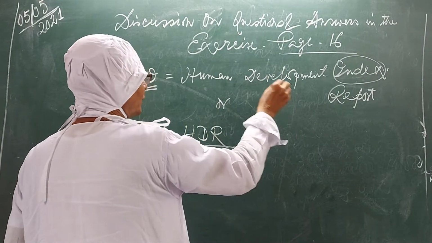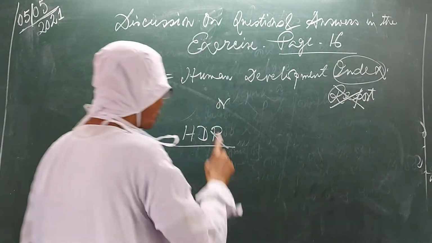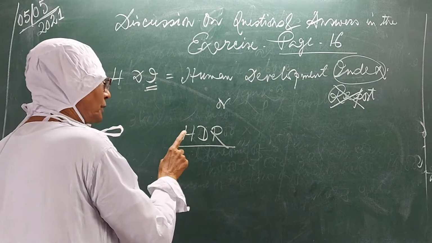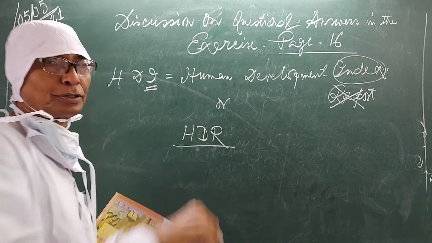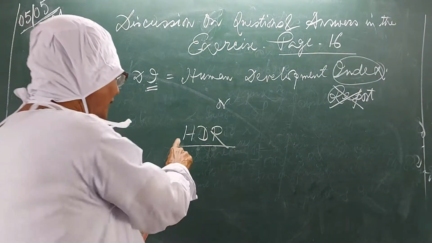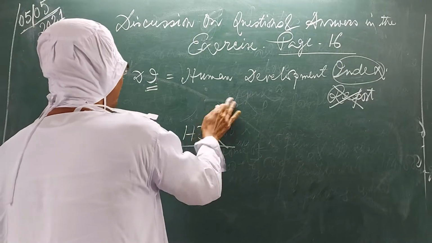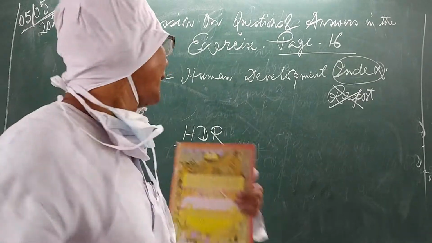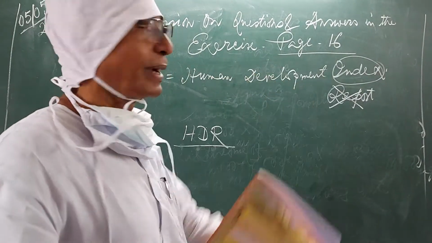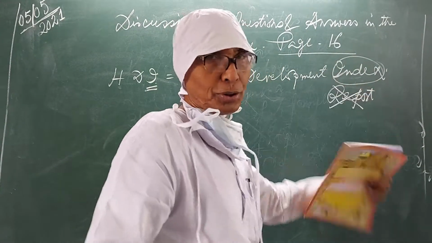On the basis of Human Development Index, the Human Development Report is prepared by UNDP. So HDR is the Human Development Report, and HDI is equal to Human Development Index. Wrongly I have written report here. Okay.